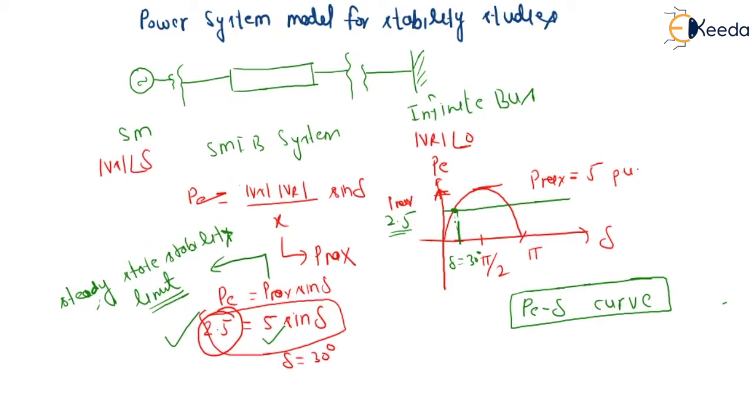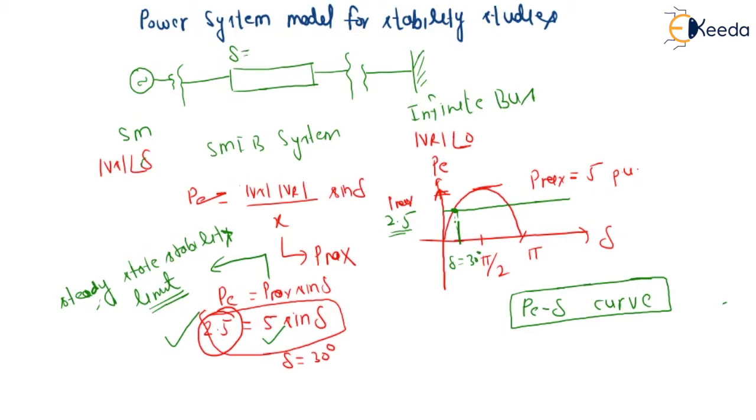So always consider P max as the steady state stability limit, or whatever analysis we are doing. If we are doing dynamic stability, then this will be the dynamic stability limit, and if you are dealing with large signal stability, then this will be the large signal stability limit. So always consider P max as the maximum power limit. This is how the power is transferring through this system. This delta is here basically.